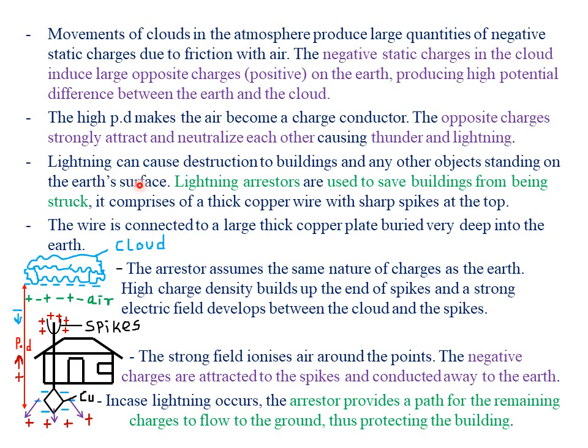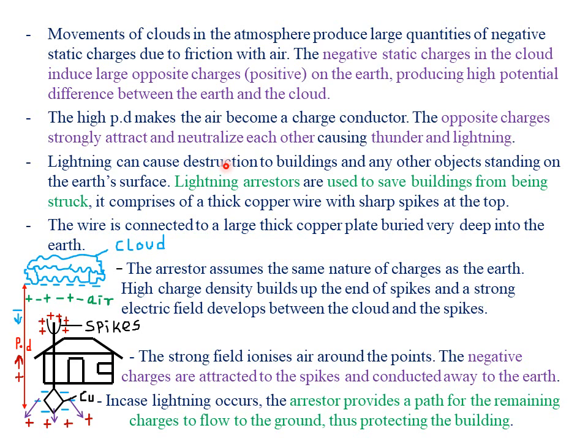So provided the object can act as a conductor, it will be destroyed by the lightning. For example, even a human being is a conductor, because you have water within your body. You also have blood, which has ions, which are good conductors of charges. So if the lightning and the thunder gets any material that can conduct the excess charges to the surface of the earth, then that material is going to be destroyed.